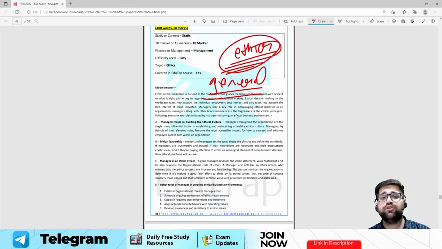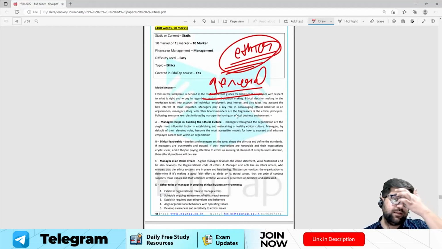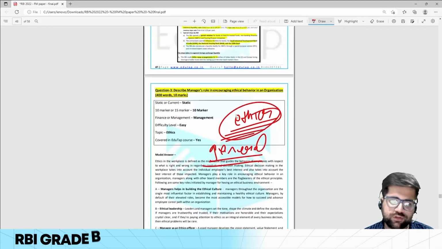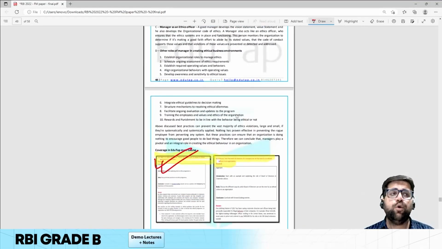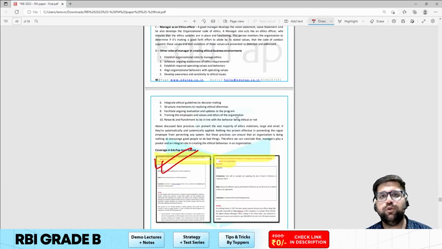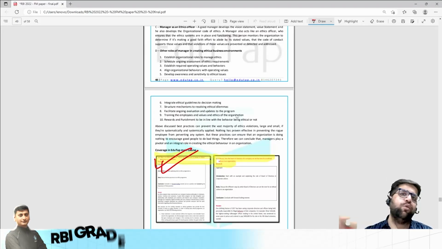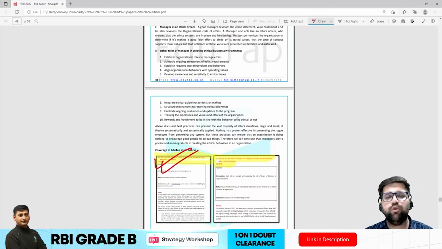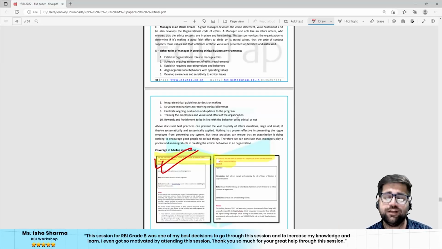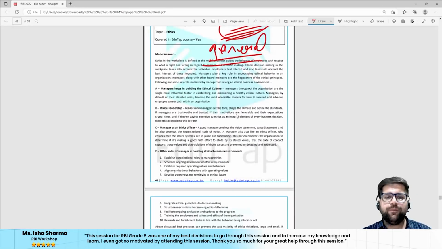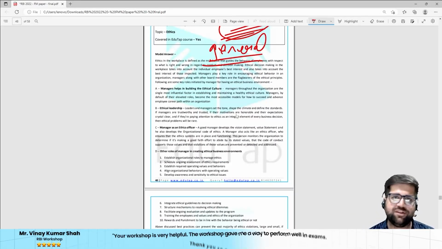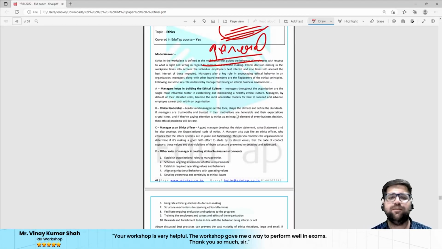Or, if you are reading the model answers we have provided in your course, we have clearly discussed this question with you: what role is there for the board of directors in corporate governance, or in ethical principles. You just have to make sure that you replace the board of directors with the manager, because these are the people who appoint the manager.